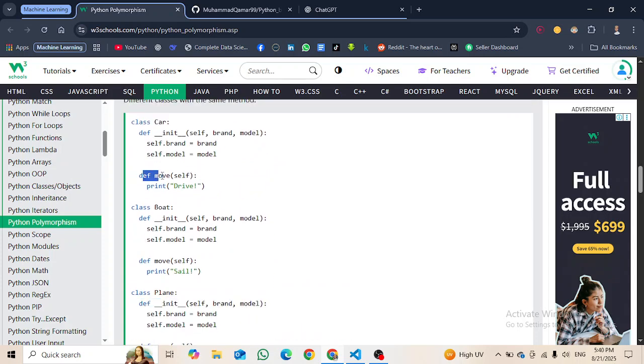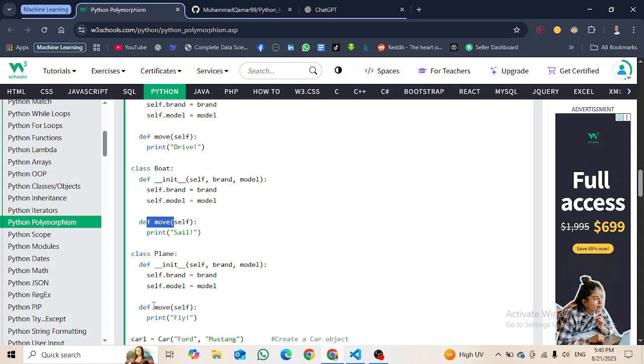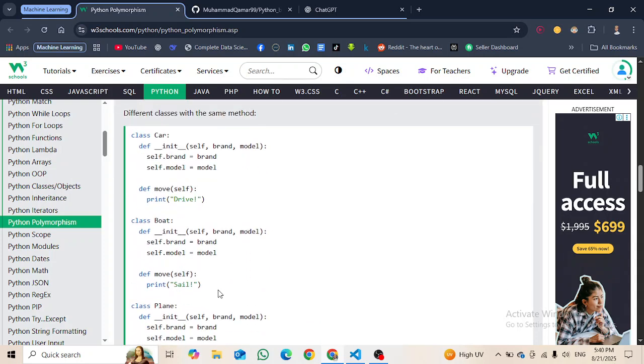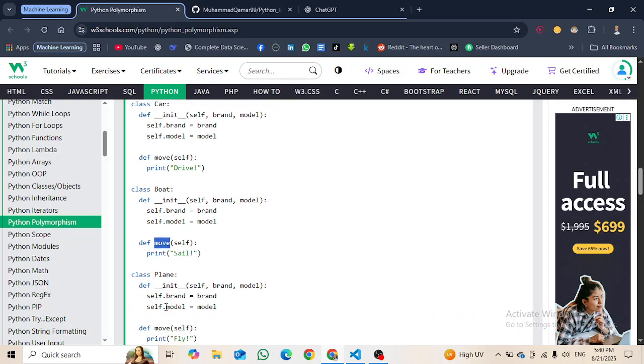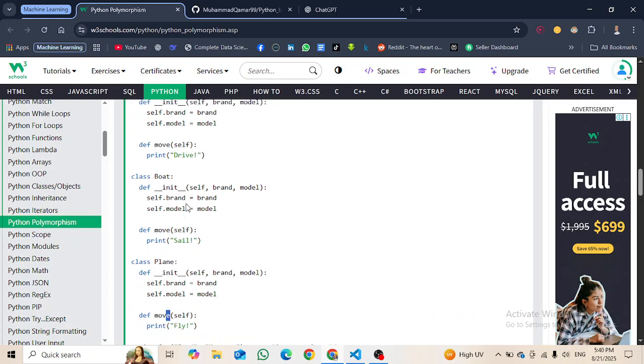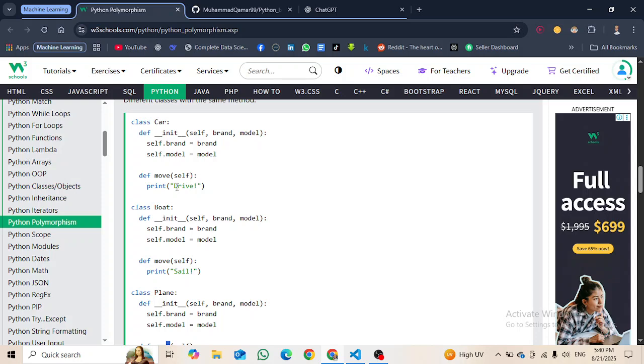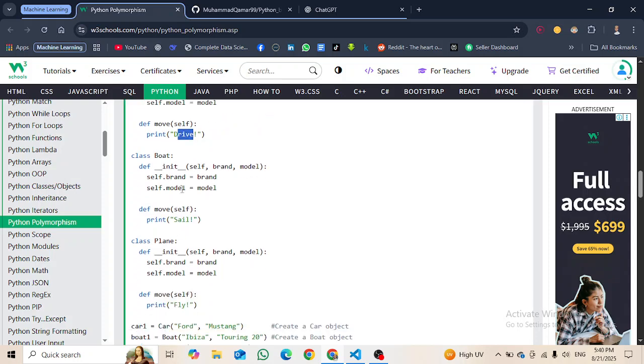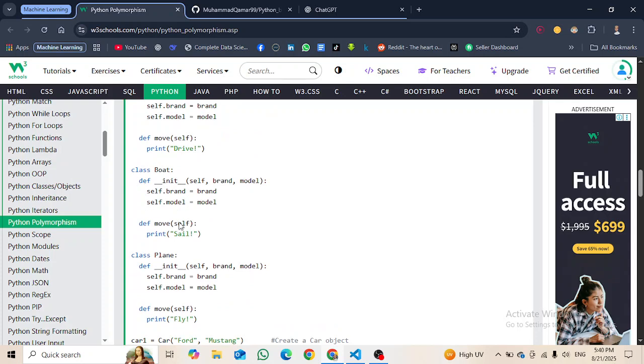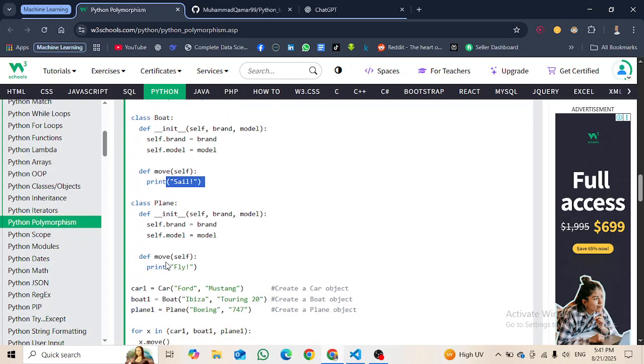The main thing here is that here we define move, here is also define move, here is also define move. Since it is a function but it is inside the class, it is called a method. Here you can see that these three are the same method, but they print different things. For car it is printing drive, for boat it is printing sail, for plane it is printing fly.